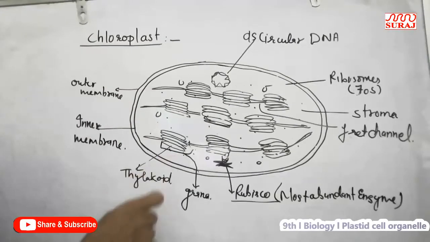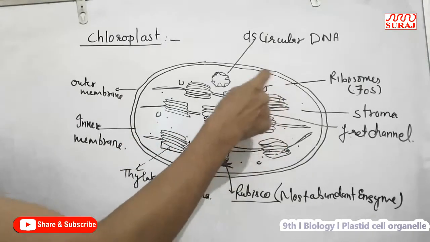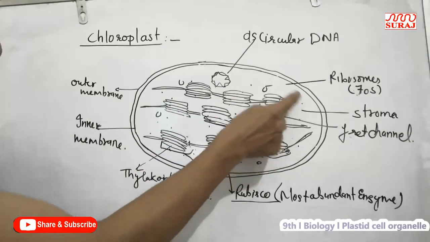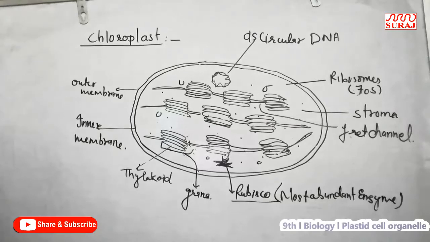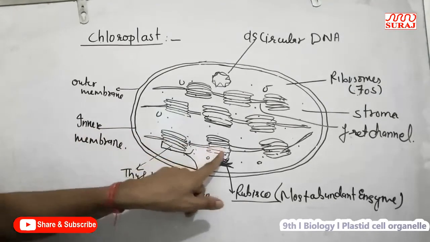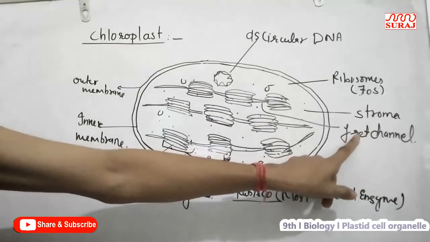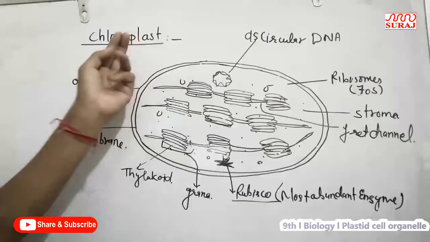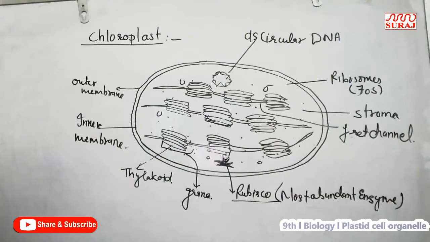Photosynthesis has two phases: the light phase and the dark phase. The dark phase occurs in the stroma or matrix, in which no chlorophyll pigment is present and no absorption of sunlight occurs. The light phase always occurs in the grana, in which chlorophyll pigment is present, which traps the sunlight. These granal thylakoids are attached with each other by fret channels or stroma lamellae. This is the structure of the chloroplast, which is found in all plant cells.